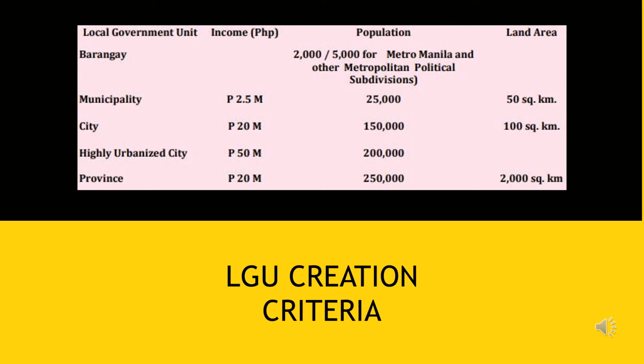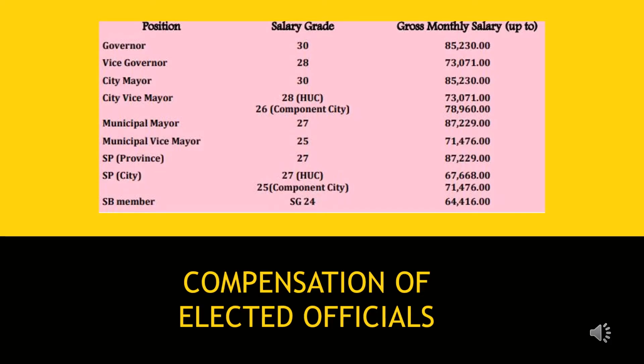The local government units are determined by the level of income, population, and land area. This is the compensation table of elected officials. From the governor to the SB member, we have the corresponding salary grade with its corresponding gross monthly salary.